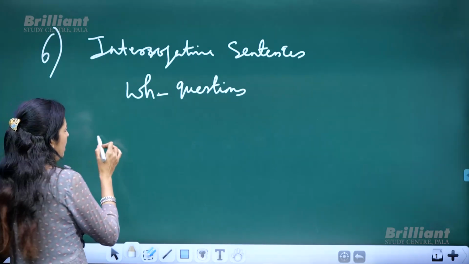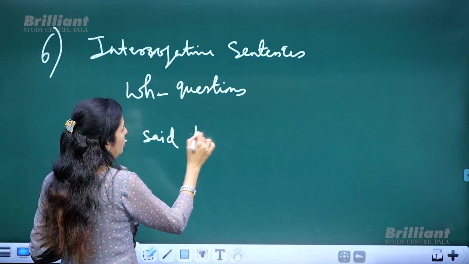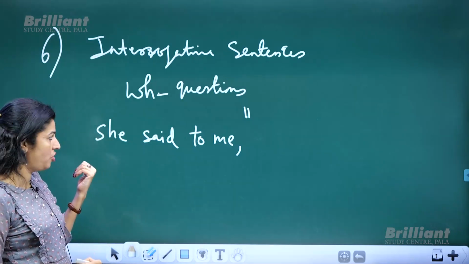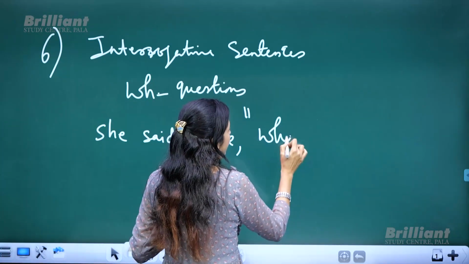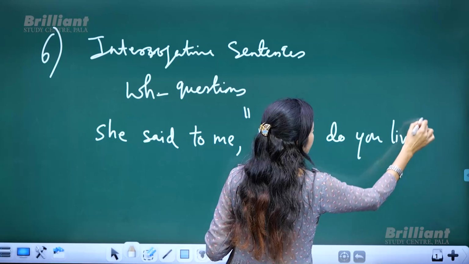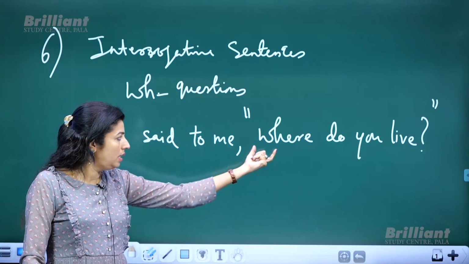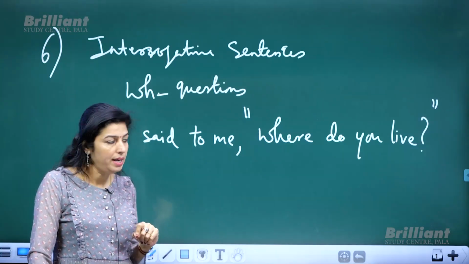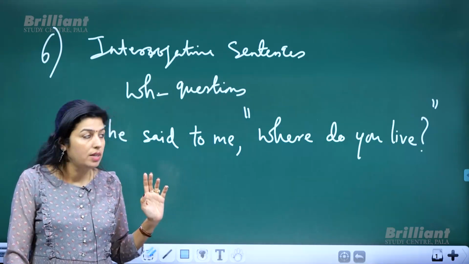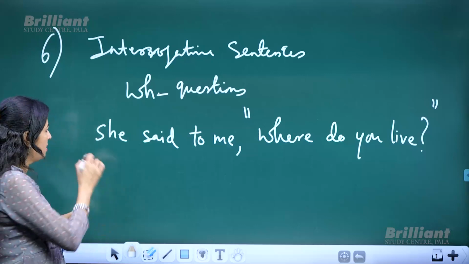One example is, she said to me, where do you live? Okay, this reporting verb is in past tense, so there will be tense change. This is an interrogative sentence, a WH question. She said to me, where do you live? It is one of the types of interrogative sentences, and this is direct speech.